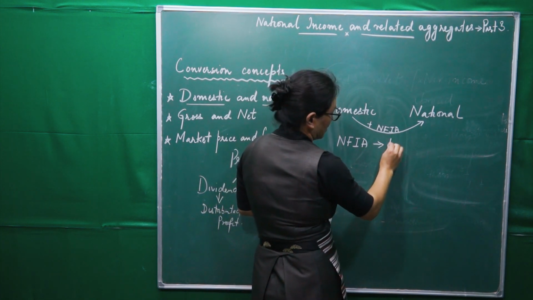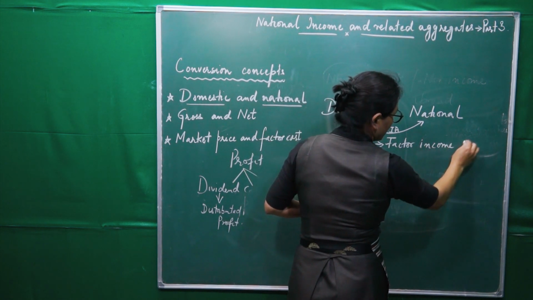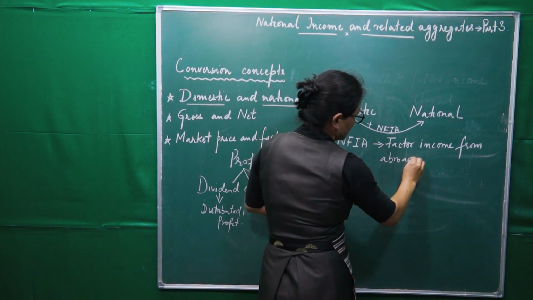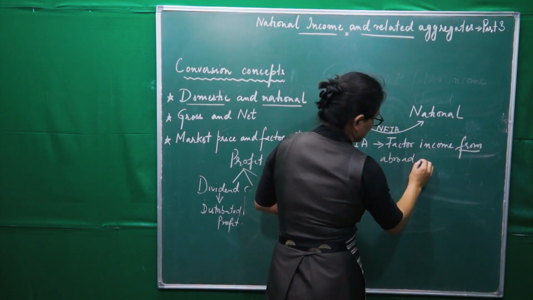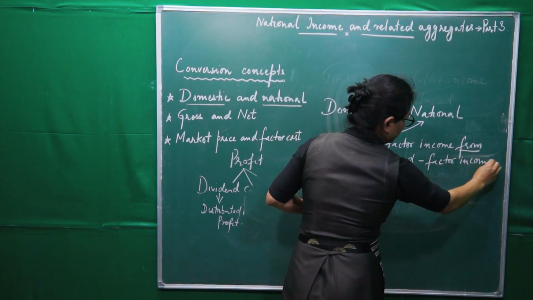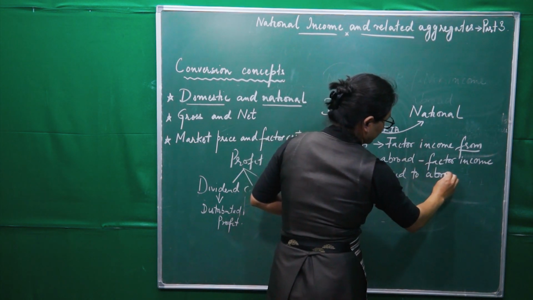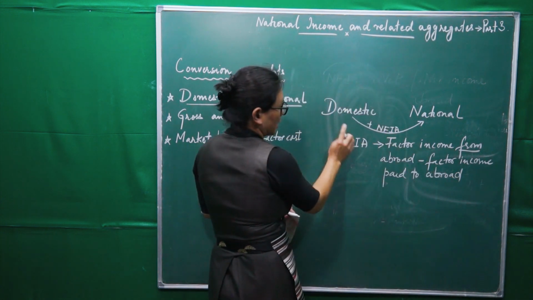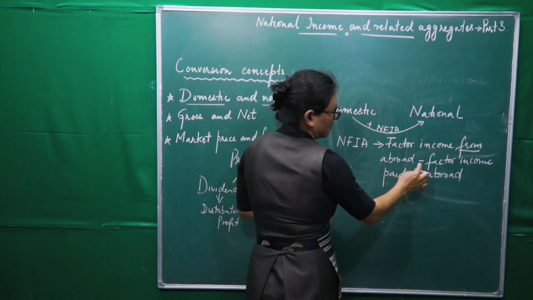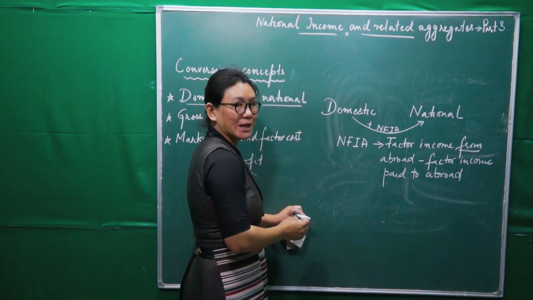The difference between factor income from abroad and factor income paid to abroad. So domestic plus factor income from abroad minus factor income paid to abroad will make the national concept.